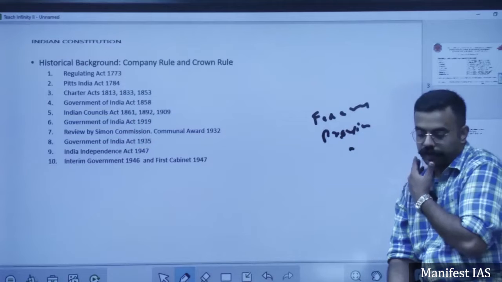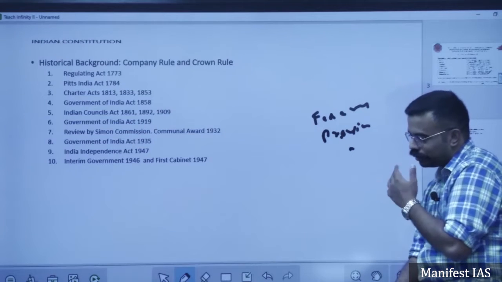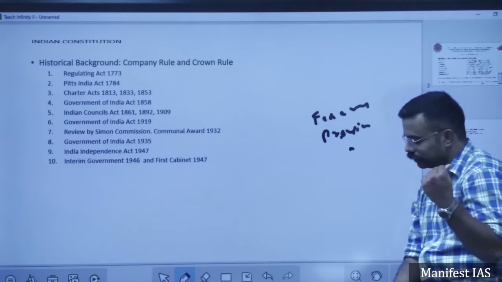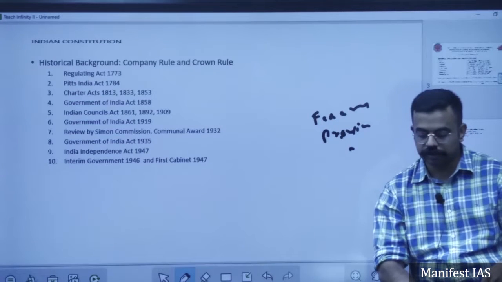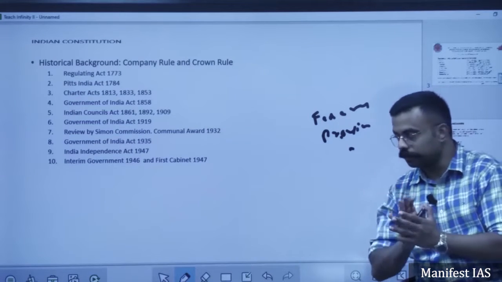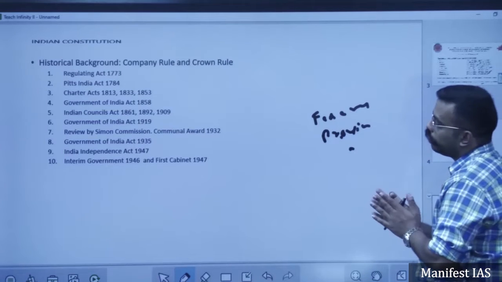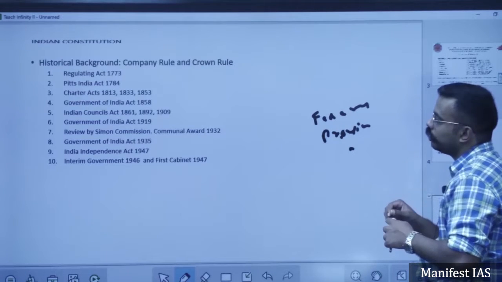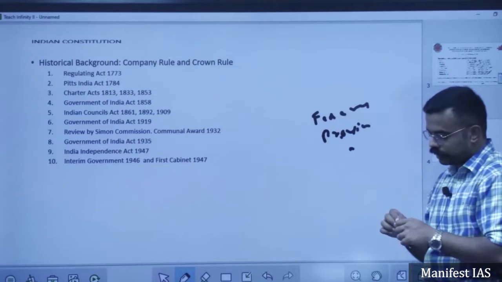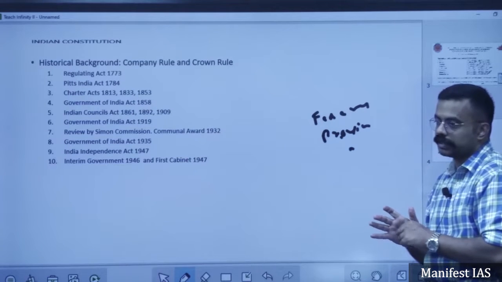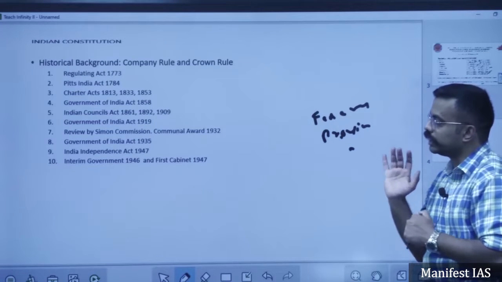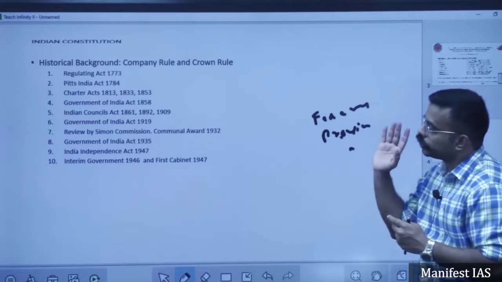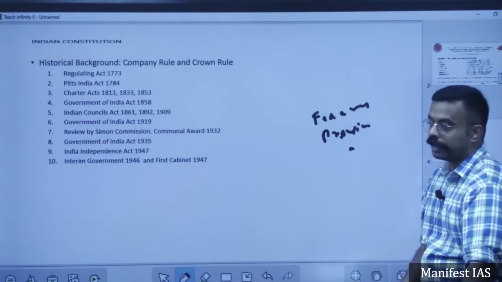Also the Federal Public Service Commission was established, and the Reserve Bank of India was also established by this act. However, a major part of this act did not come into existence because the princely states did not agree to join the federation. Later on, the most important act is the Indian Independence Act.